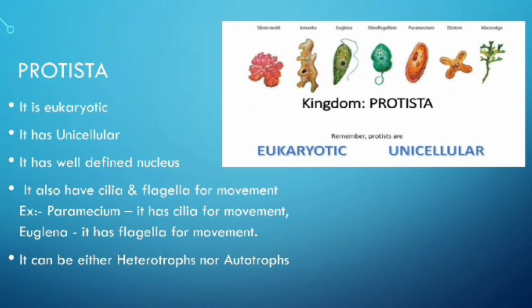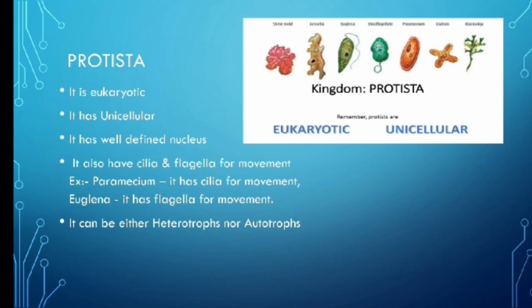paramecium. And next is Euglena. Euglena has a flagellum which helps it in movement. The mode of nutrition may be heterotrophic or it may be autotrophic, but it cannot have both properties at the same time. Kingdom Fungi.